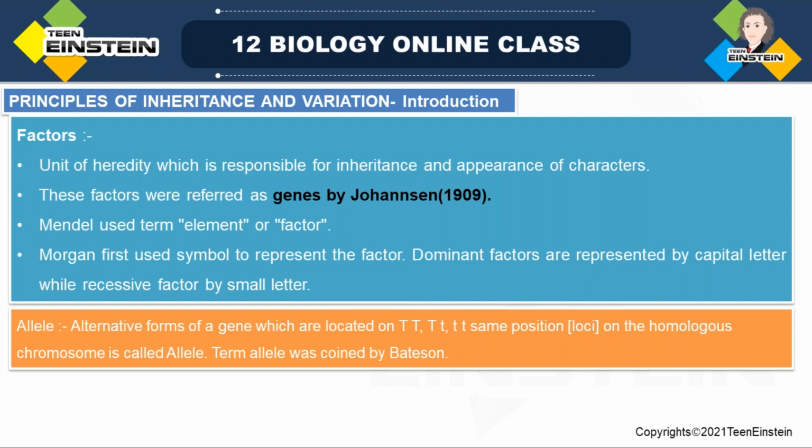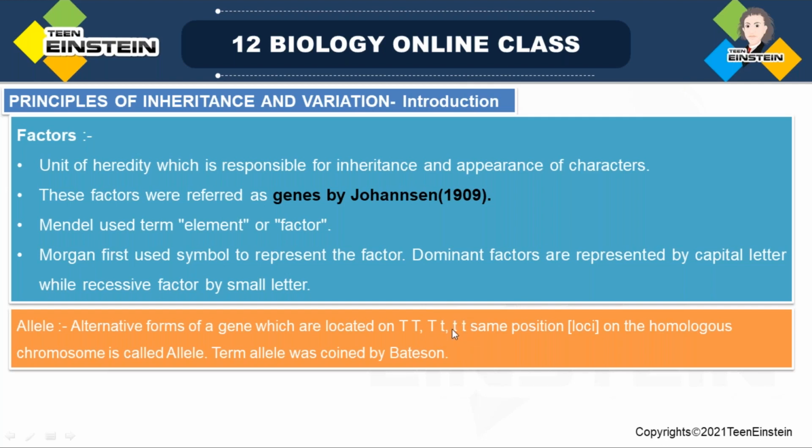Capital T is the dominant character, and small t is also mentioning the same character, but that is recessive. This shows short. But here the dominant character, the tall, is present, mentioned as capital T. So the phenotype, the appearance of that character, will be the dominant character. That means it will be tall only. The short one won't be expressing.